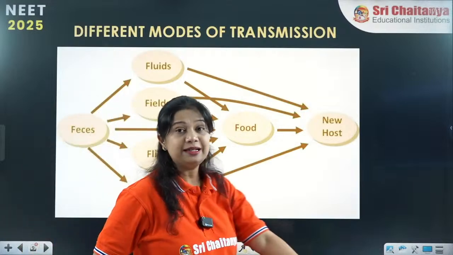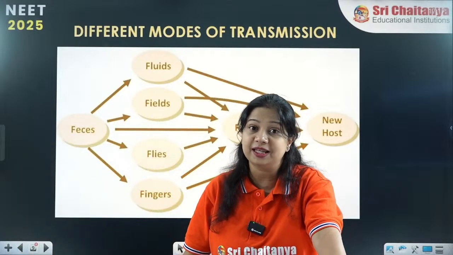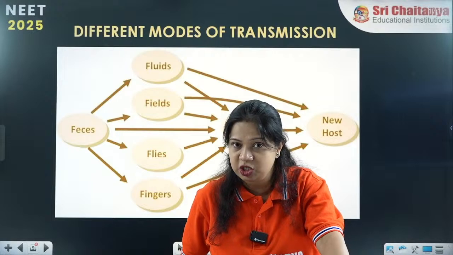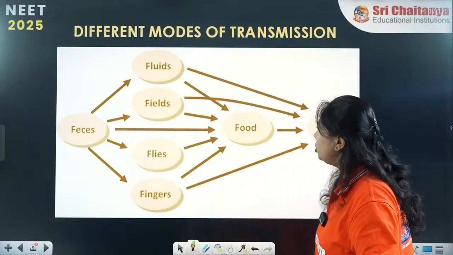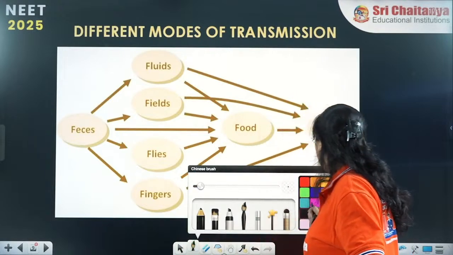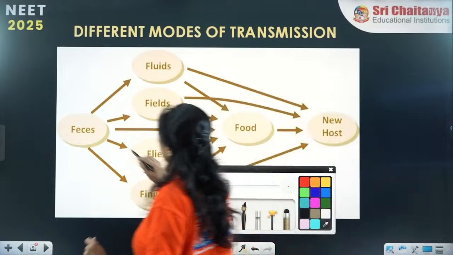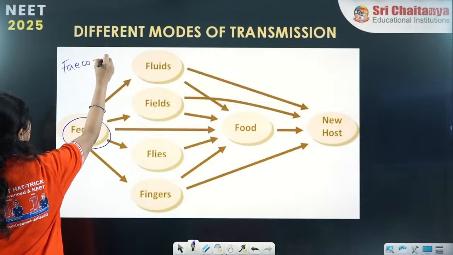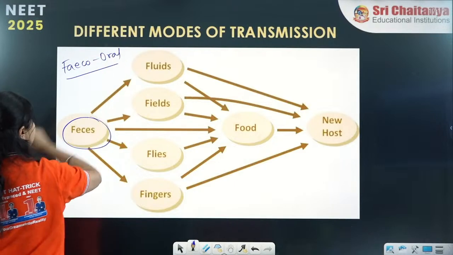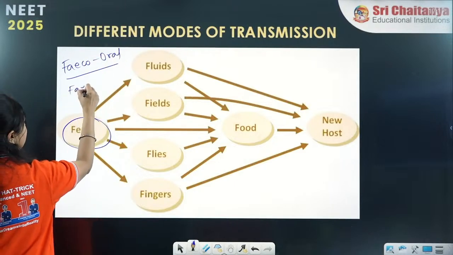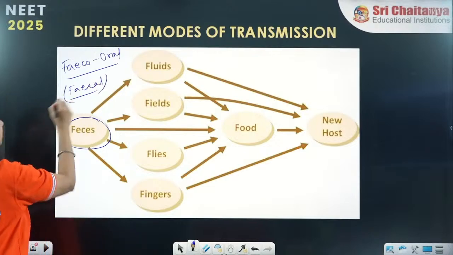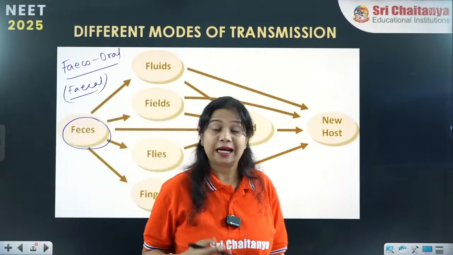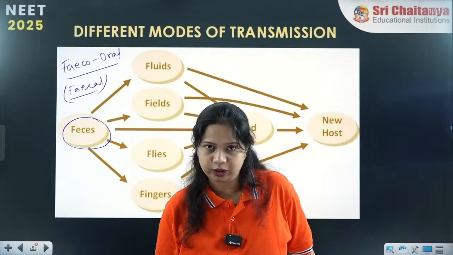Now moving on to the next mode of transmission, which is called the fecal-oral transmission. Okay, so fecal-oral transmission is also called fecal transmission. In general terms it is written as through contaminated food and water.